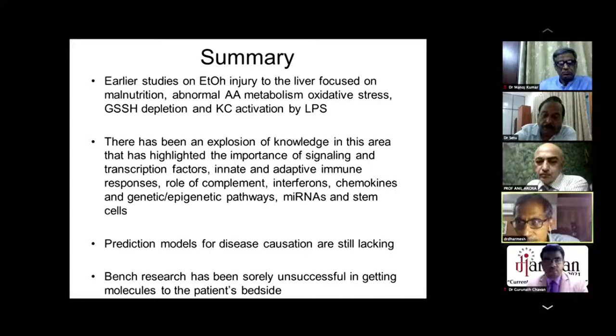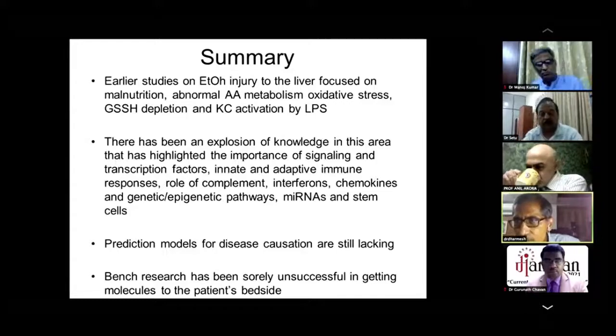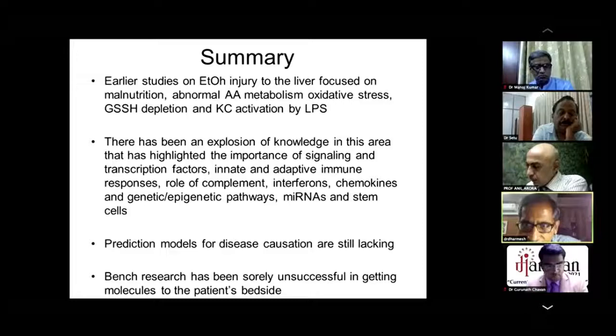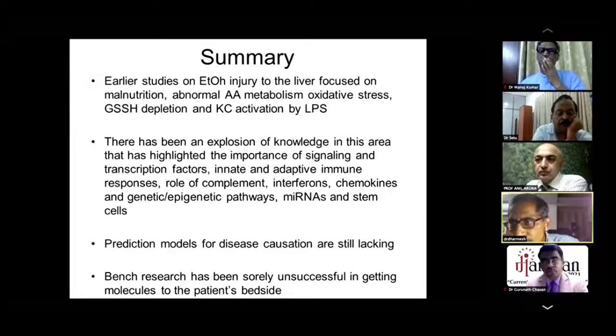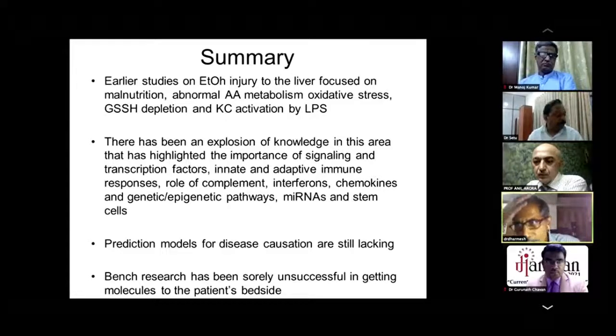The audience might be surprised to see that when you have used apoptosis signal kinase inhibitors, they have not worked. When you have used pan caspase inhibitors, they have not worked. So this is still an open area wherein you cannot say that if X is the pathway responsible for pathophysiology, I can counter it by giving anti-X. It probably does not work in the context of alcohol-related liver disease, because I think there is a redundancy of pathways which produce injury. Thank you very much for your attention.